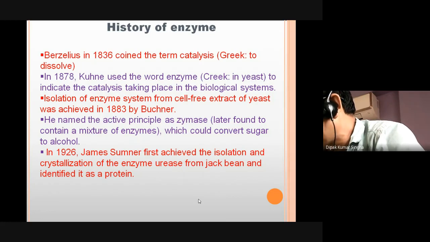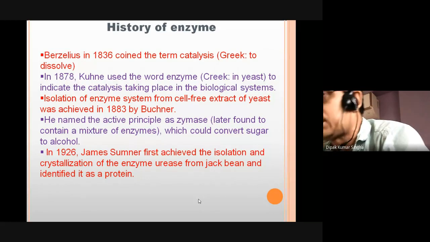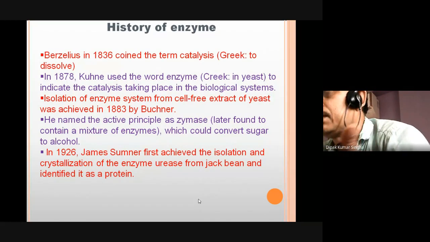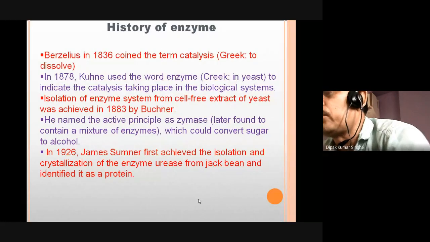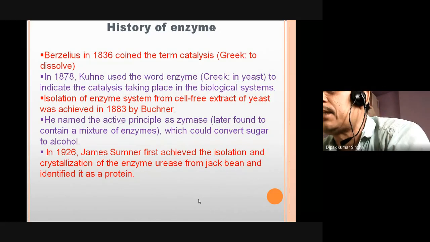In the year 1930, John Northrop received the Nobel Prize, in 1946, for the crystallization of a number of proteolytic enzymes from the gastrointestinal tract. Proteolytic enzymes means pepsin, trypsin, and erepsin, and he proved that they are all protein in nature. So enzymes are protein in nature, having three-dimensional structures except ribozymes, and they are present in the cell to increase the rate of reaction. So they act as biocatalysts.